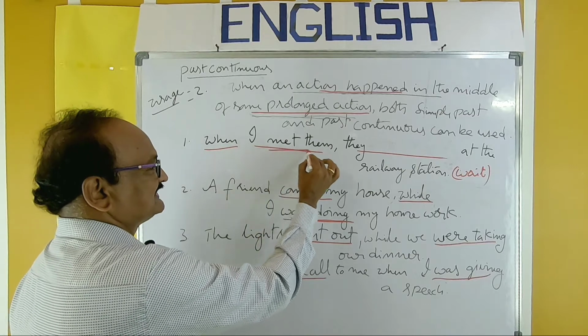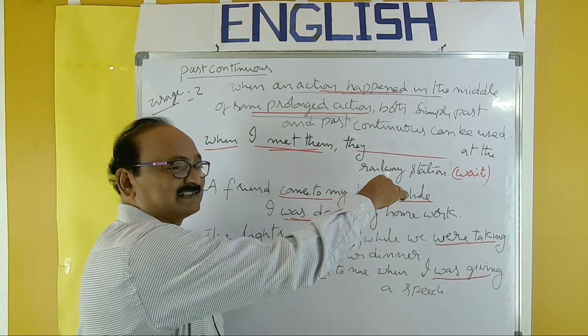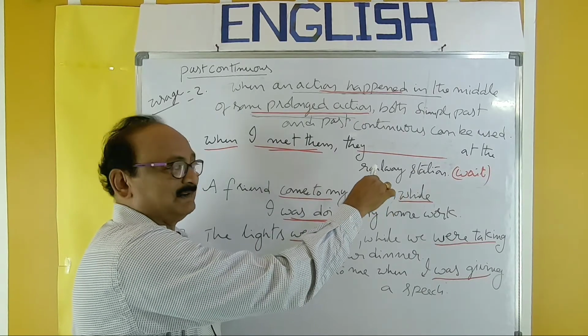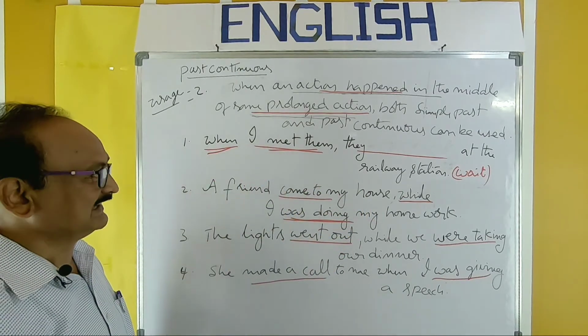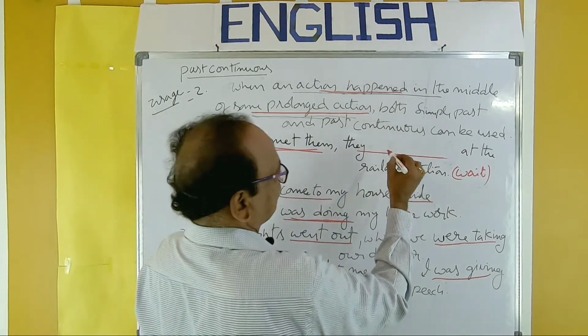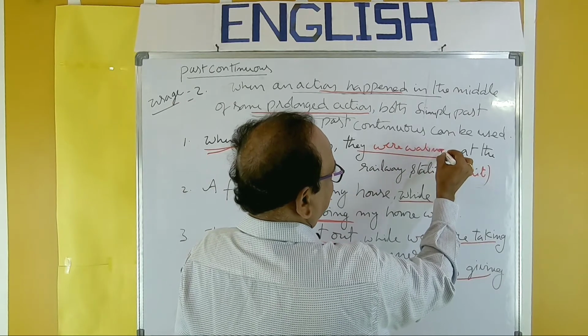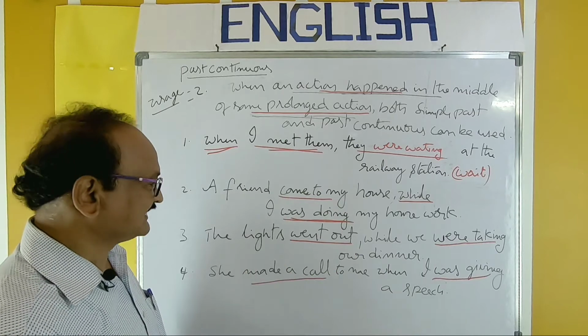I met them is past tense, and it happened in the middle. So the other part must be past continuous, and both the sentences are combined with when. So when I met them, they were waiting at the railway station. In that manner, you have to recognize the tense.